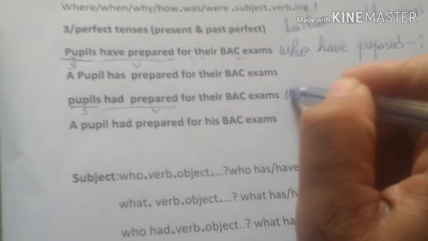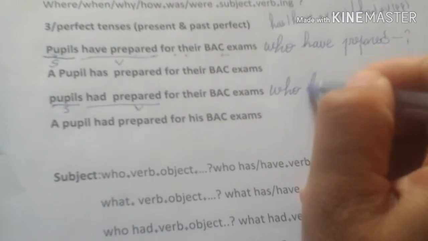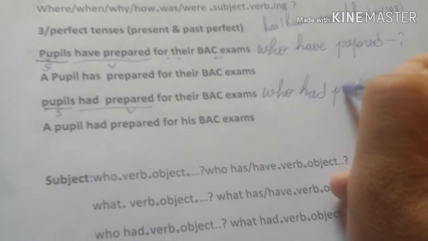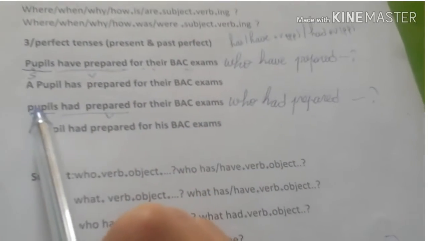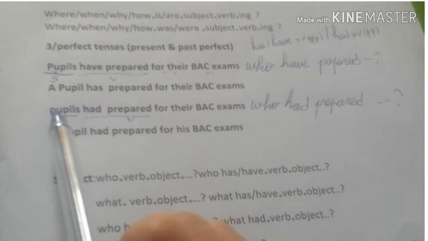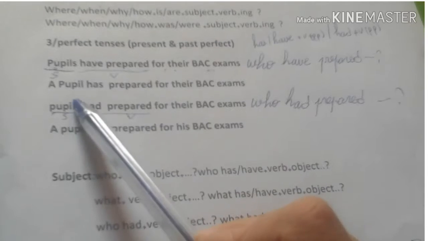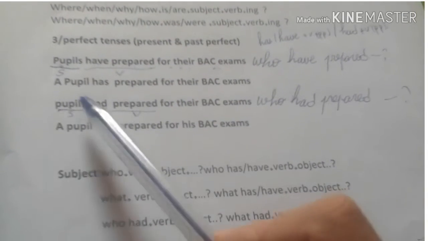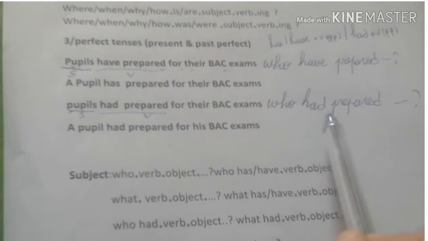To ask a question about the subject we say who had prepared. We take all of these words except the subject, which does not appear in the question.